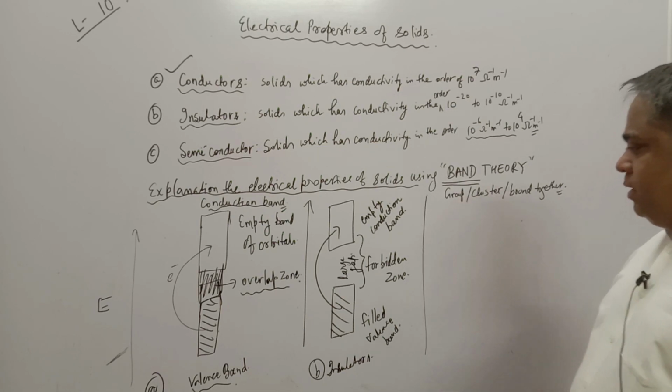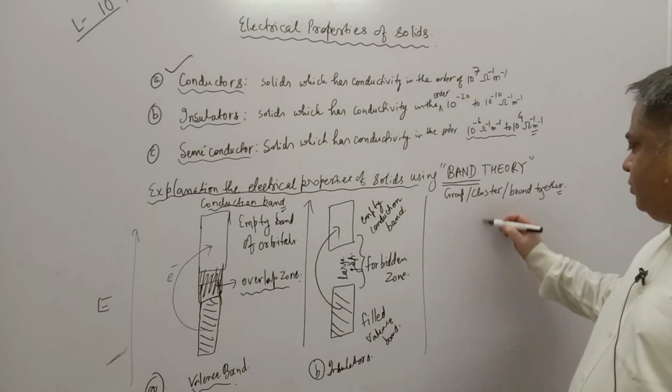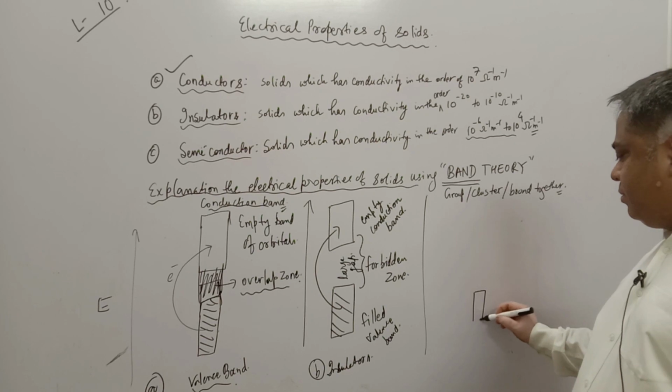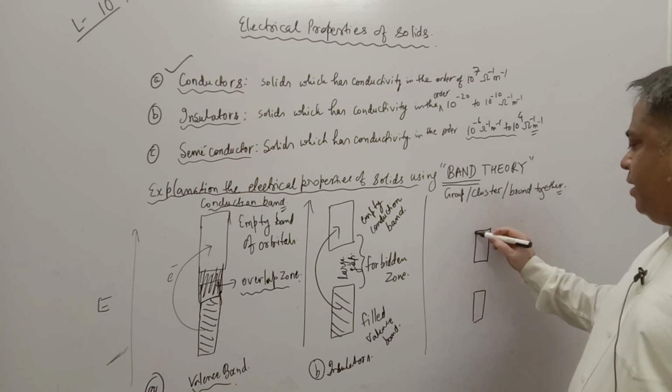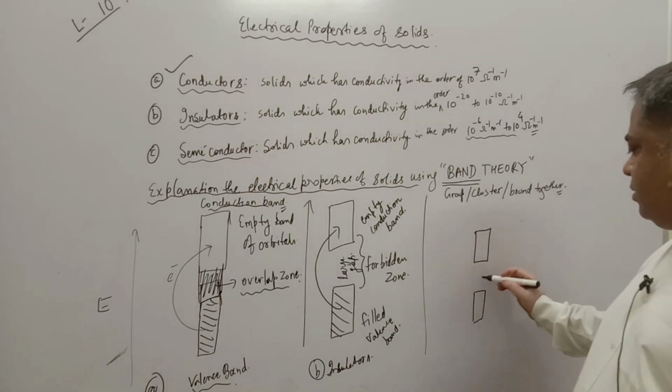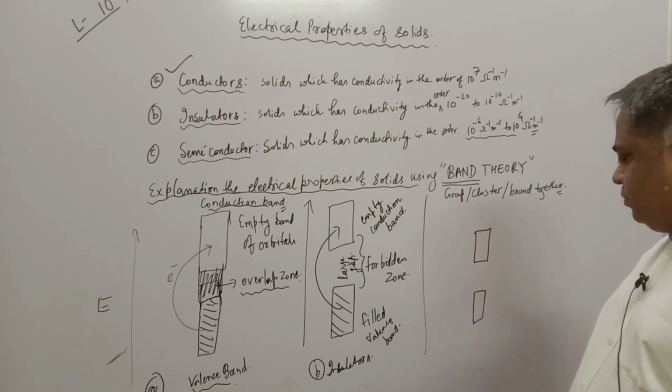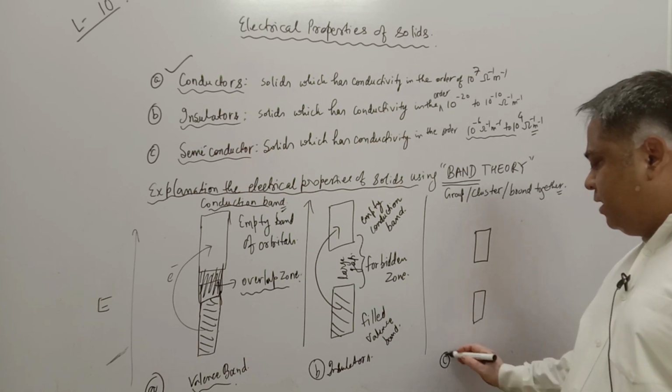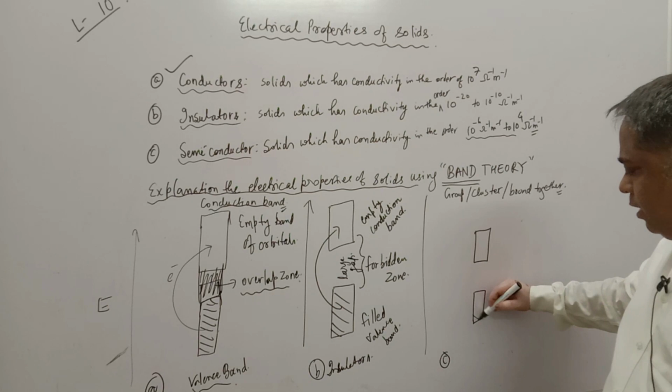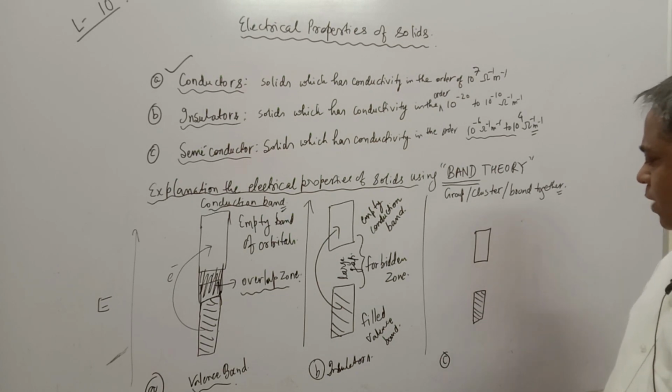In case of semiconductors, the valence band and the conduction band are so close to each other that at lower temperature they behave like an insulator. At lower temperature they do not conduct electricity so well.